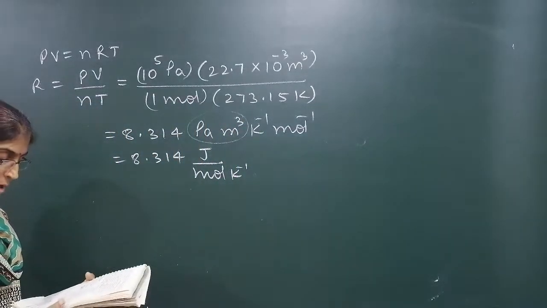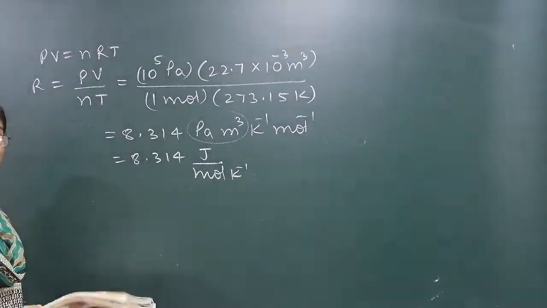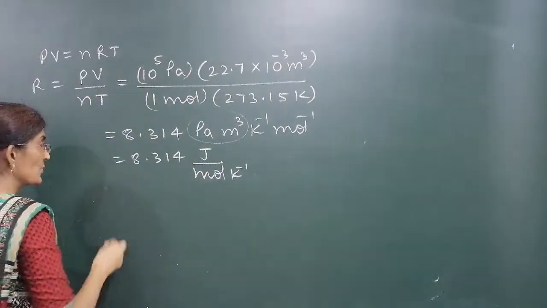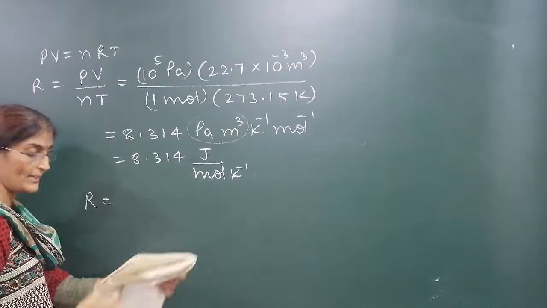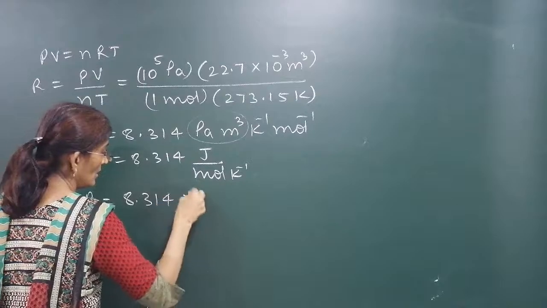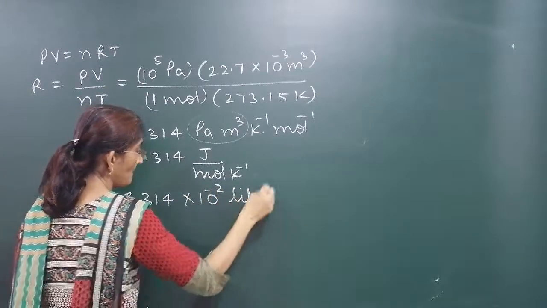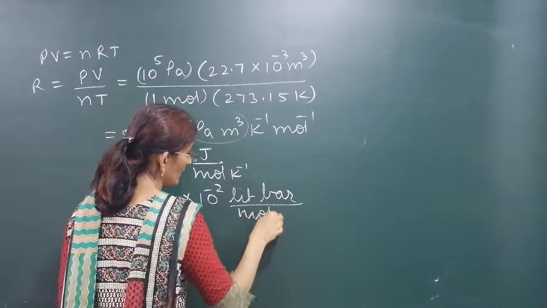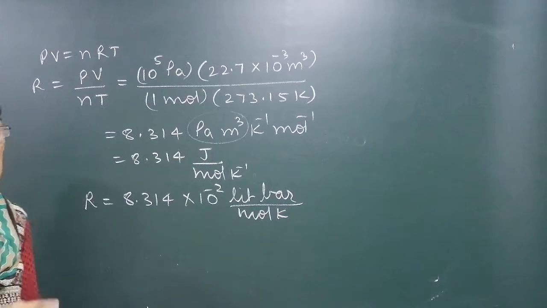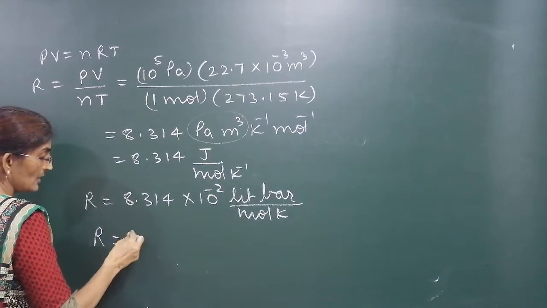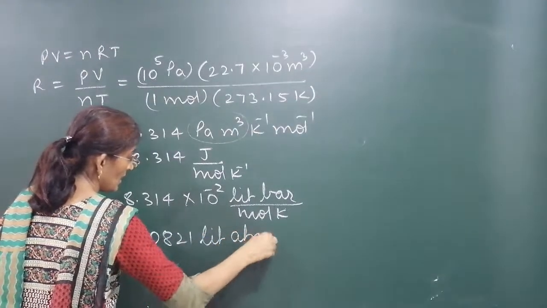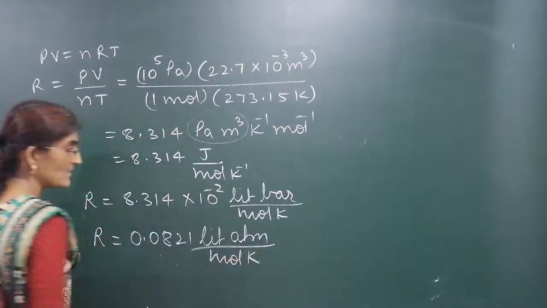Okay. Now, if we want to convert it into liter and bar, its value will be 8.314 into 10 to the power -2 liter bar upon mole into Kelvin. Depending upon the units of pressure and volume given, we have to select the value of R. Suppose it is given in liter atmosphere, then it would be 0.0821 liter atmosphere upon mole into Kelvin. These are constants and that will be given.